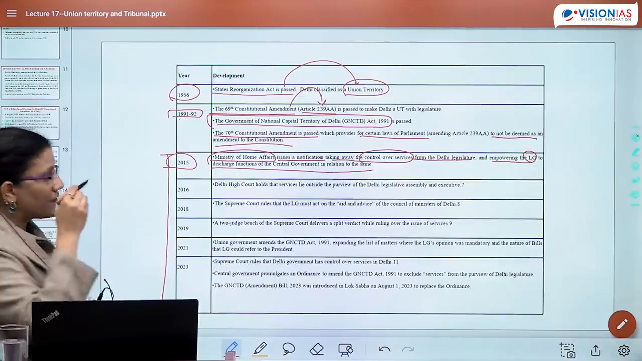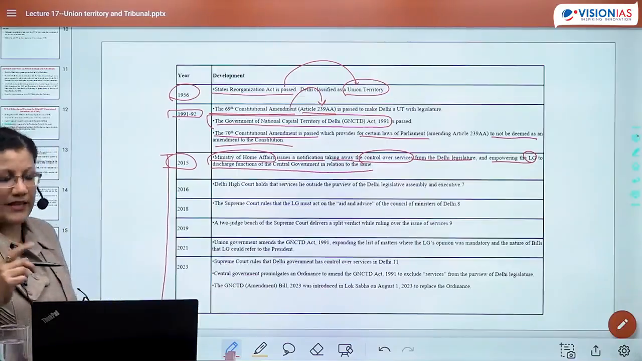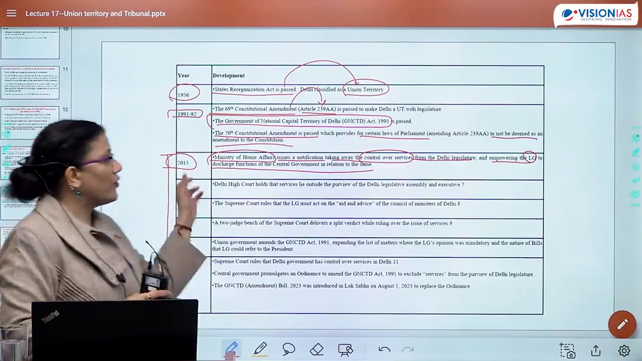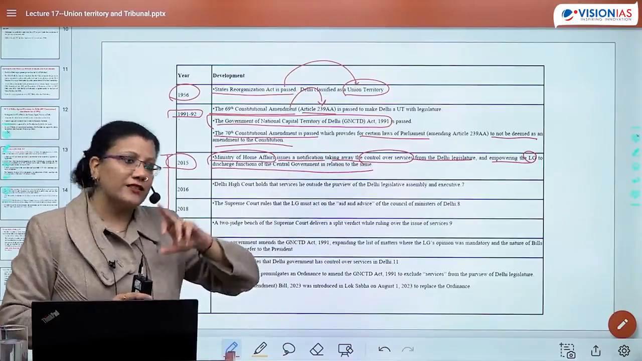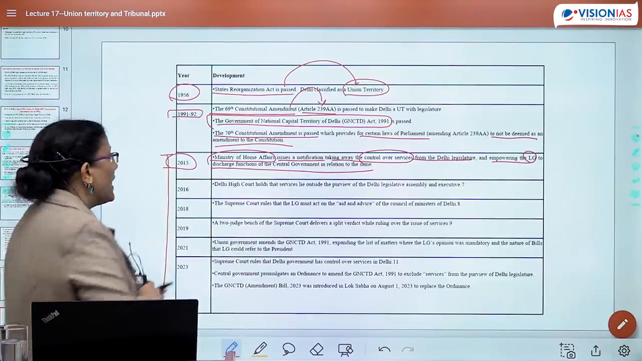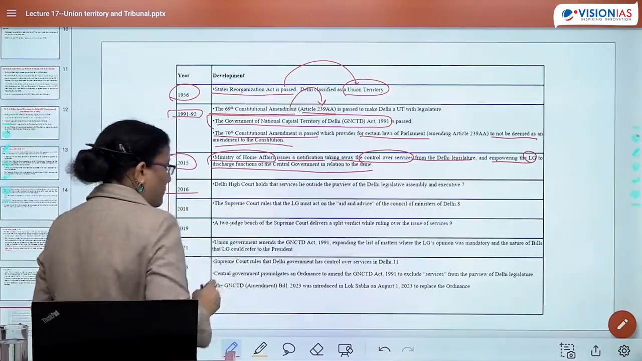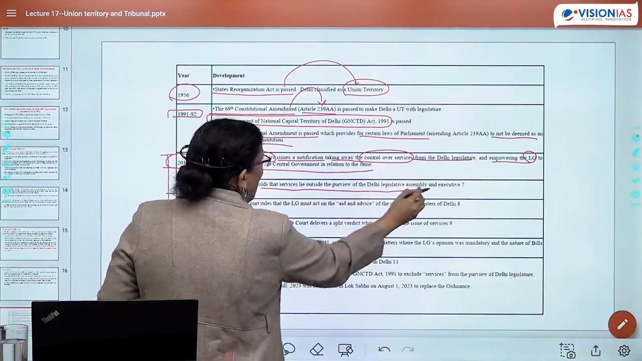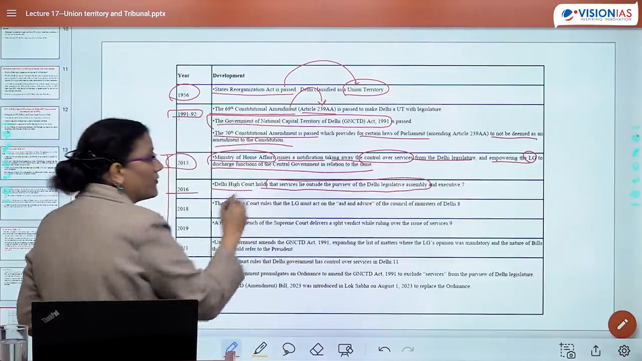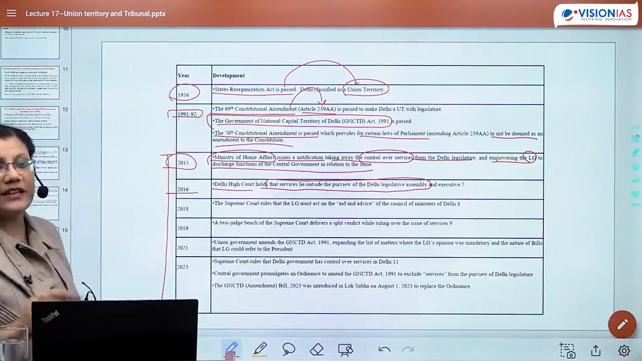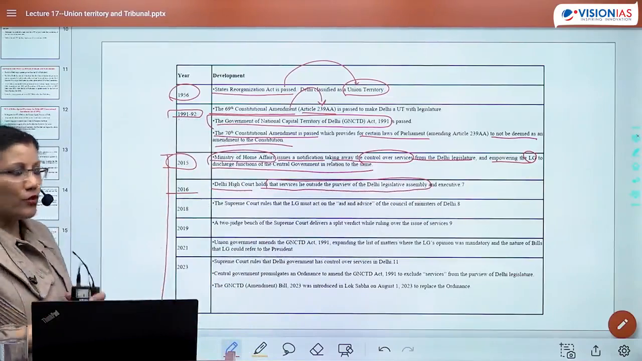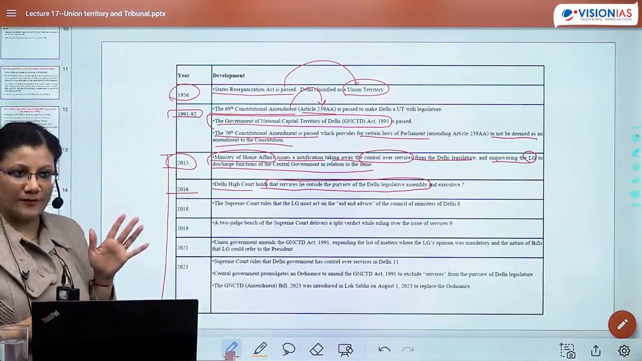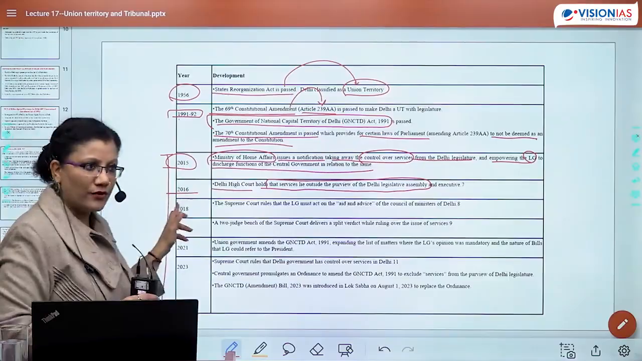So as far as services is concerned, it had been said LG would be taking all the decisions, and of course he would be consulting the Central Government. In 2016, what happened? Delhi High Court holds that services lies outside the purview of Delhi Legislative Assembly and Executive. तो दिल्ली हाई कोर्ट ने मिनिस्ट्री के डिसीजन को अपहोल्ड कर दिया. मैटर वेंट टू हाई कोर्ट.